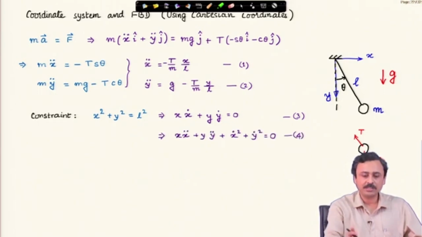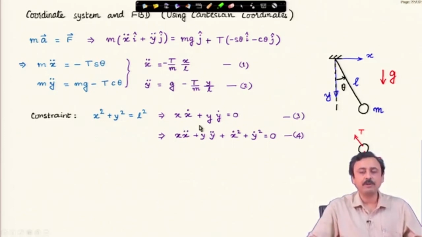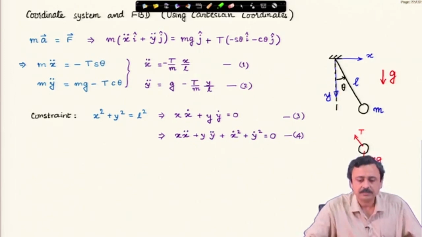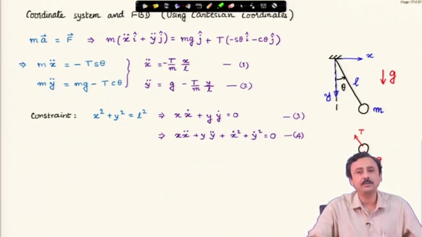I differentiate once, I get x x dot plus y y dot equal to 0. I differentiate again, and I get x x double dot plus y y double dot plus x dot square plus y dot square is equal to 0.